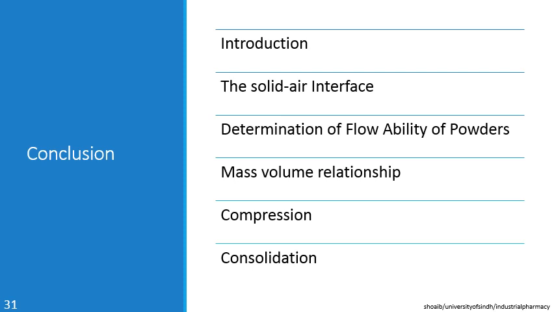So different angles could be observed, and if the angle achieved is less than or equal to 40 degrees, we could say that the flow of the powder is reasonable. If it is more than 40 degrees, the flow is poor, while if it is more than 90 degrees, there is no flow.